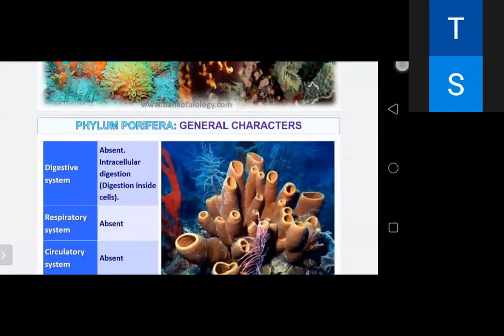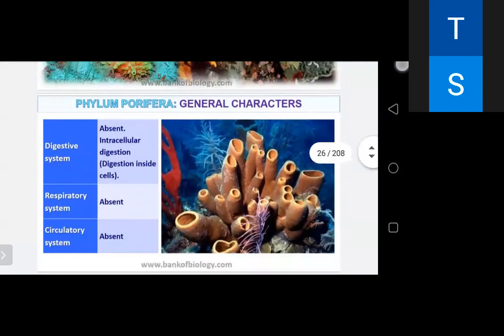Digestive system is absent. They have intracellular digestion. Respiratory system absent. Circulatory system absent because they have cellular level of organization. Respiration is just by the body surface by diffusion. Excretion is also by diffusion by body surface. They don't have any organ. They don't have any tissue level of organization, so they don't have organs. And they excrete in the form of ammonia. They don't have sensory organs.